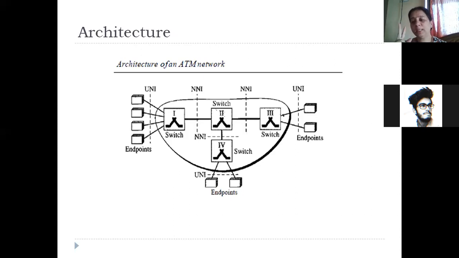So there are going to be two things: one is VCI and the other one is VPI. If you're talking about this switch, there could be VCI 1, VCI 2, VCI 3, VCI 4. And this switch will have multiple paths, multiple wires, and through one path, multiple VCIs will move. So every connection will be identified by two things: the VPI, virtual path identifier, and the VCI, virtual circuit identifier.